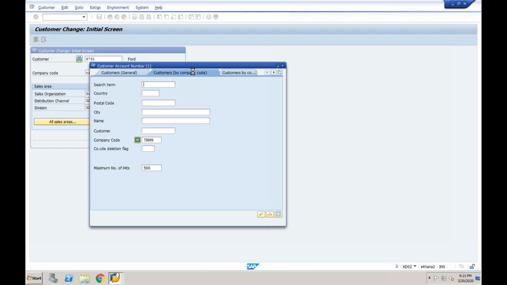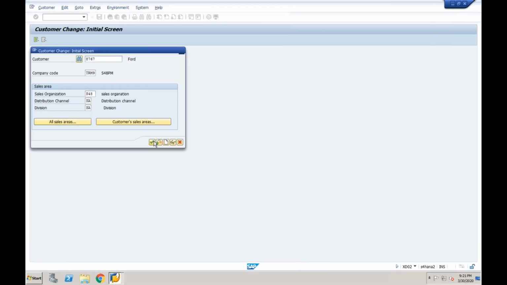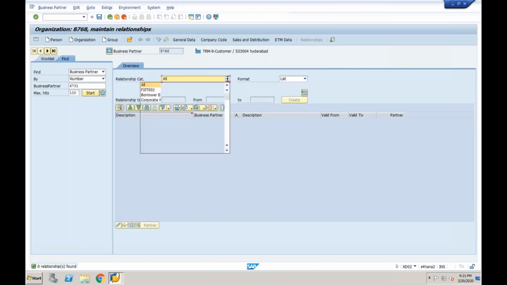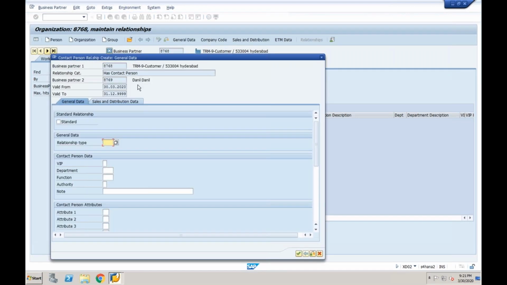In counterparty or vendor, whatever it may be, the procedure is the same. Then execute. Then go to relationships. Take the role as contact person. I changed this, I think, as contact person. So add the customer number 9769. Click enter, and it will come like this.